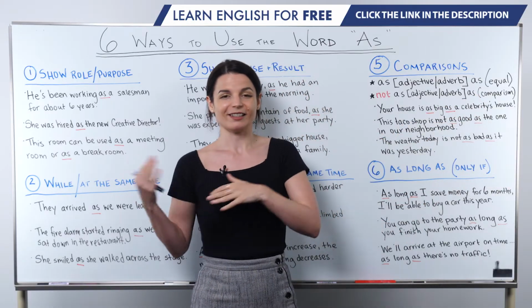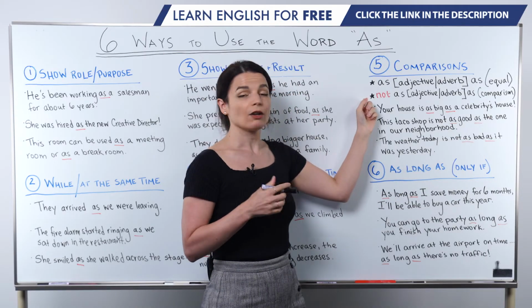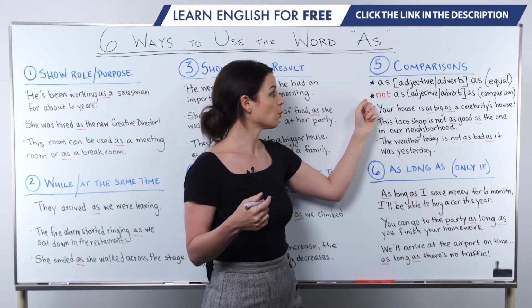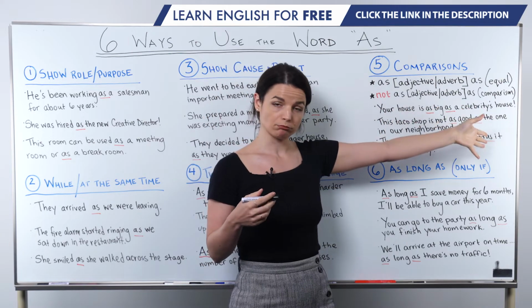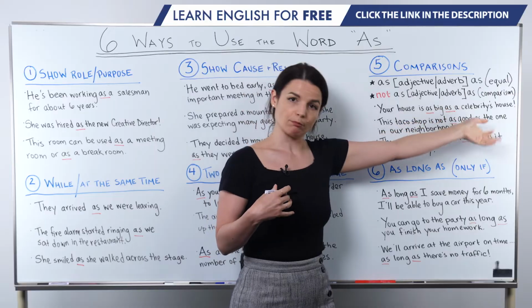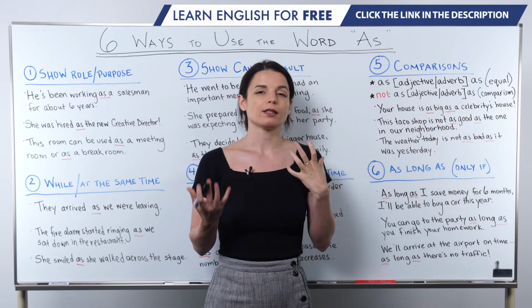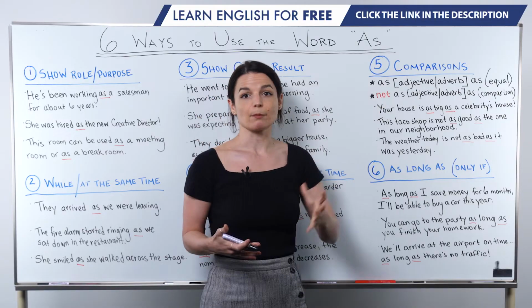Or we can also express a comparison with a negative, "not as something." So A is not as adjective as B, for example. So we use this "as" pattern to describe things that are equal and to make some comparison.